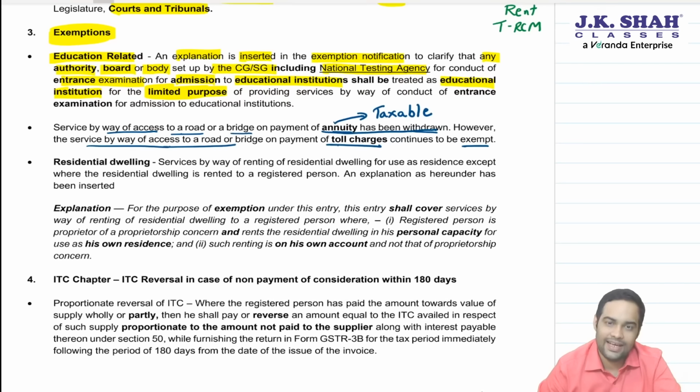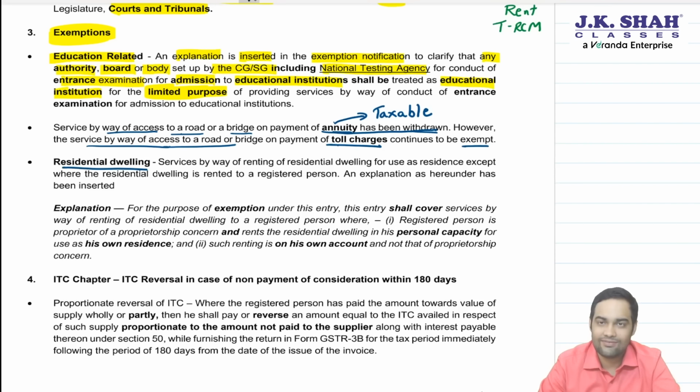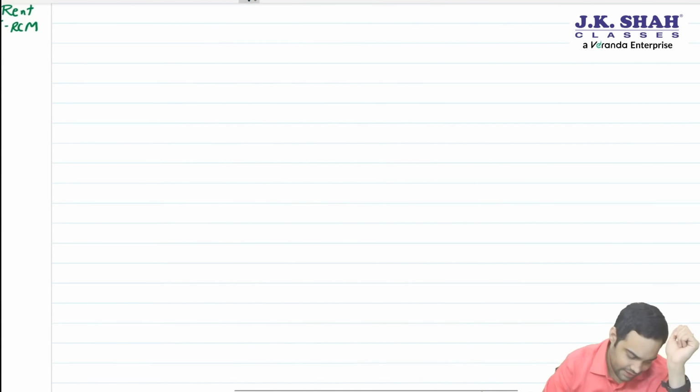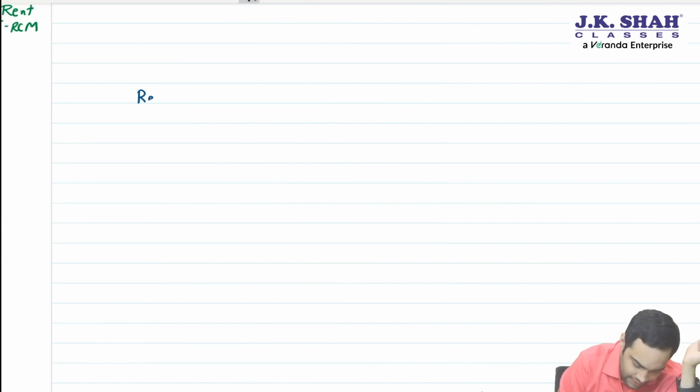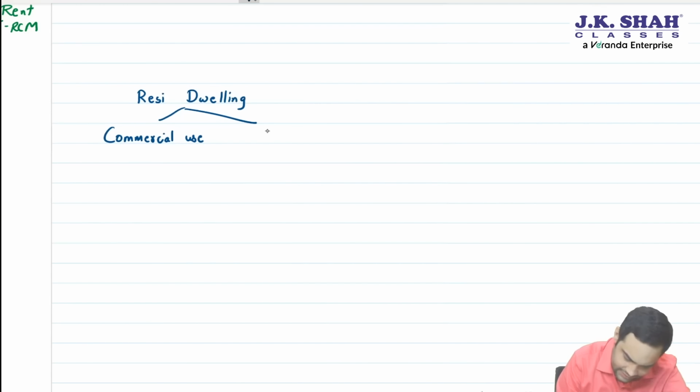Okay. Then the next one is relating to residential dwelling. First, let's see what was the change which happened in May 23 for residential dwelling, because this has some background to that. Let me tell you the taxability of residential dwelling. Now, residential dwelling, basically a residential property, if it is given for commercial use, then the treatment is different.